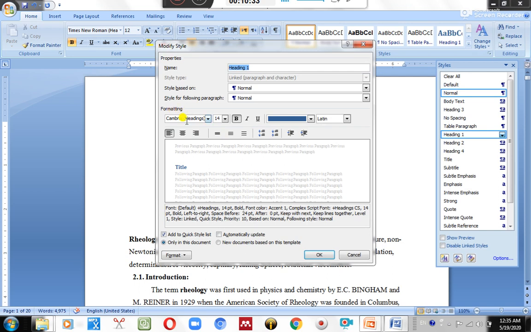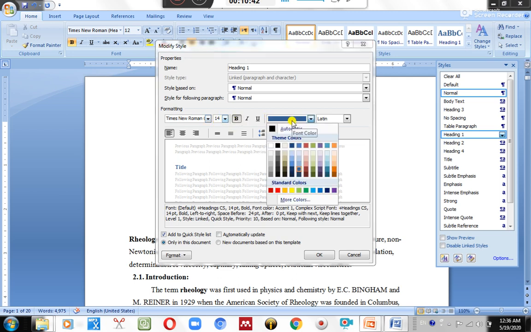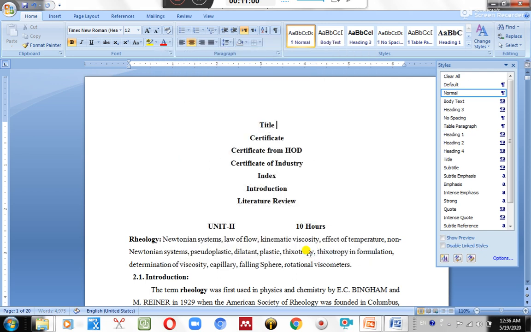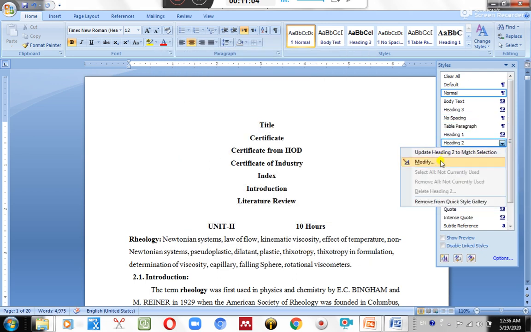What we have decided for the formatting is Times New Roman, 14, bold, and what will be the color of your font?